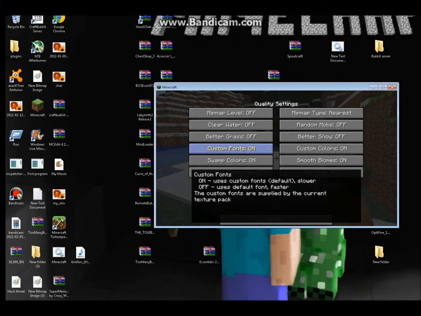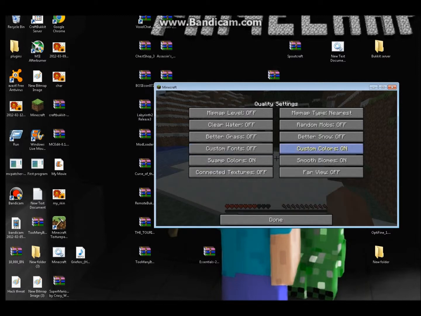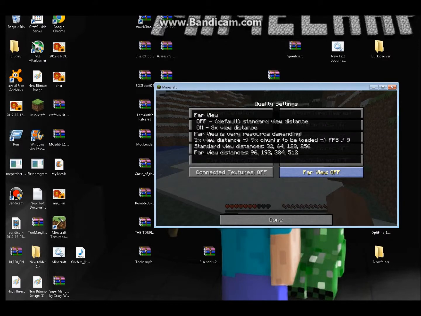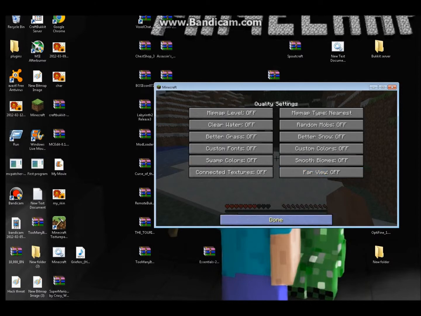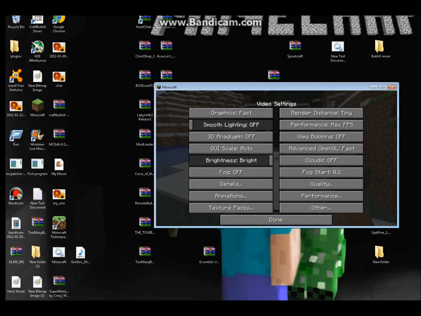Better grass off. Anything that improves looks, turn off, because apparently that isn't beneficial to your frames per second. If you don't care about graphics, set everything off. It'll help your frames per second, meaning better gameplay and possibly better recording for your videos. And plus, render distance to tiny can be used for things like Herobrine videos.